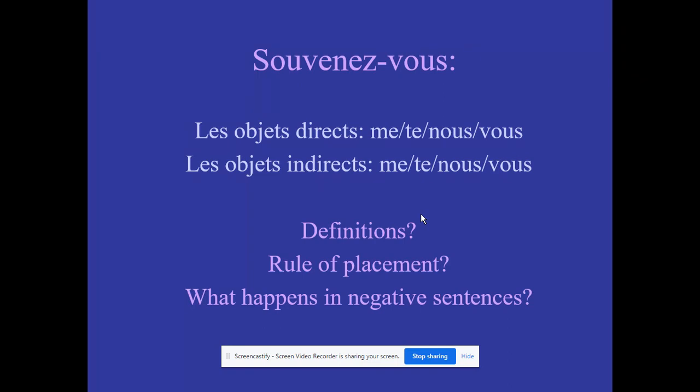Now, what happens in negative sentences? So, in negative sentences, as I told you last time, these rules have not changed. So, that means that if it is in a present sentence, it is going to go inside the ne pas sandwich along with the verb. But if there's an infinitive, then we do something a little different, that the ne pas goes around the conjugated verb, but our pronoun, our me, te, nous, or vous, goes before the infinitive. Okay, so let's get started on the new stuff.